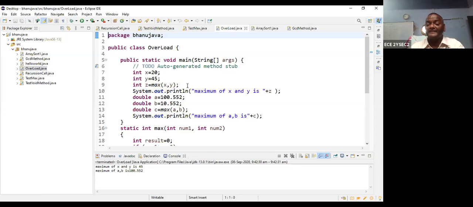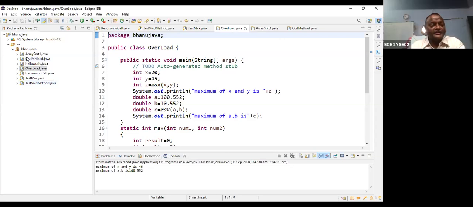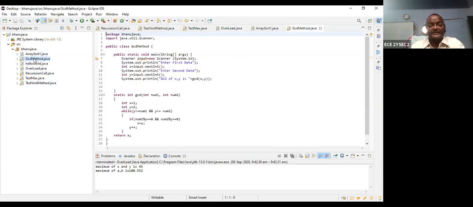What is an overload? The same method name, but the argument type is different. Okay. Right. Next, suppose we want to find out the GCD. Let us take, I want to find out the GCD.